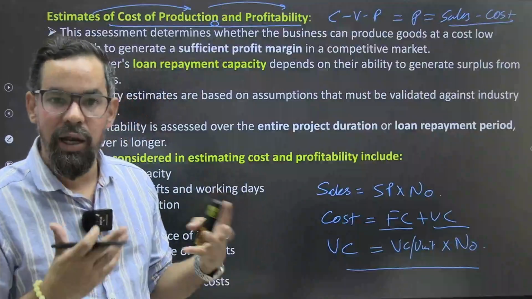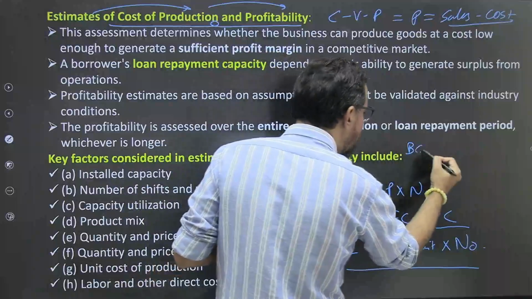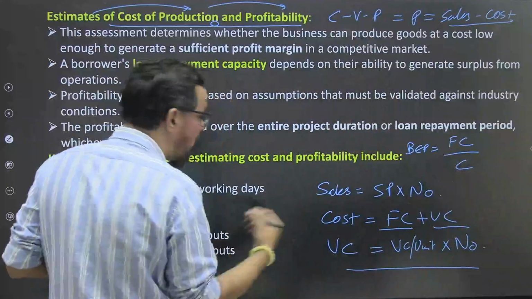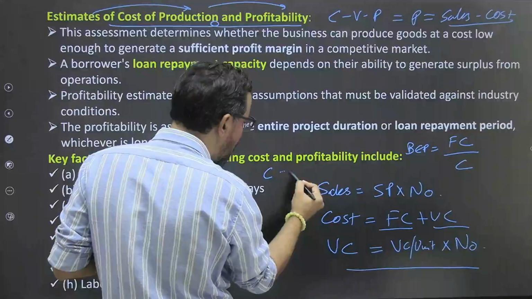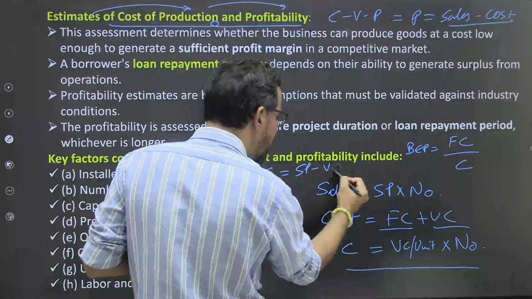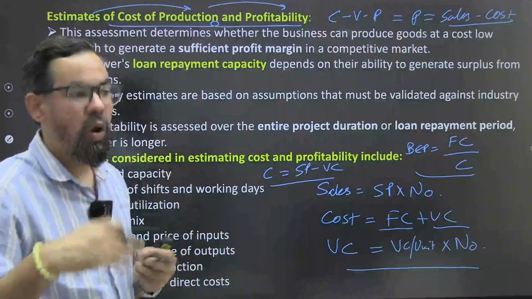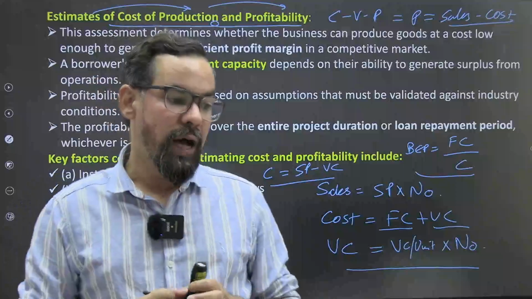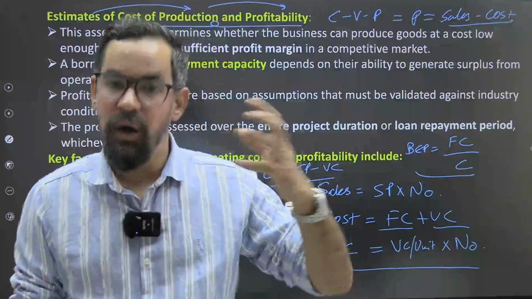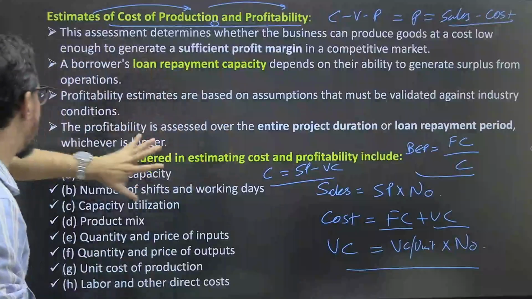First we have to calculate your contribution. Basically break even point is equal to fixed cost divided by contribution. How do you calculate contribution? Contribution is equal to selling price minus variable cost. So these are some areas. Then margin of safety, or even sometimes in case of contract costing, we have to calculate profit to date. These kinds of calculations are generally part of this. So one by one we'll be discussing these.